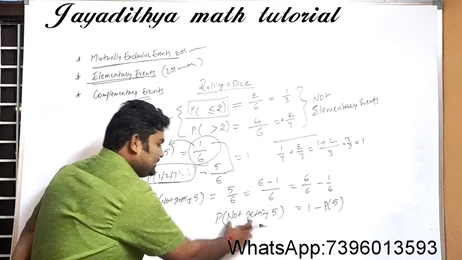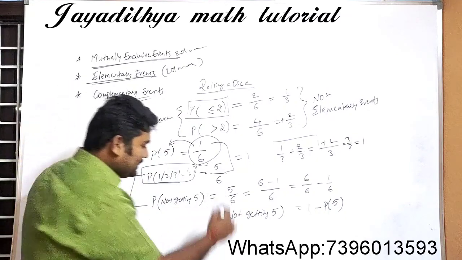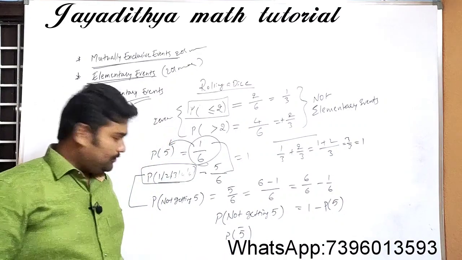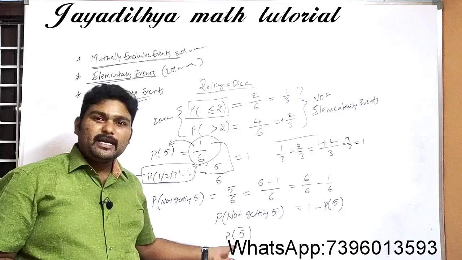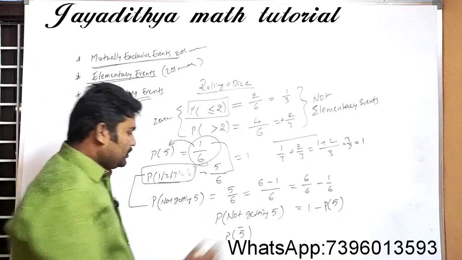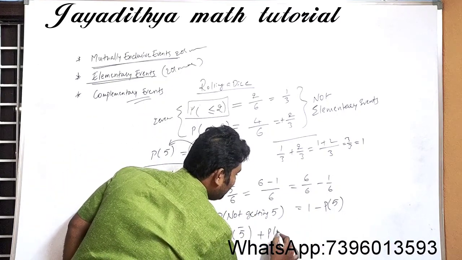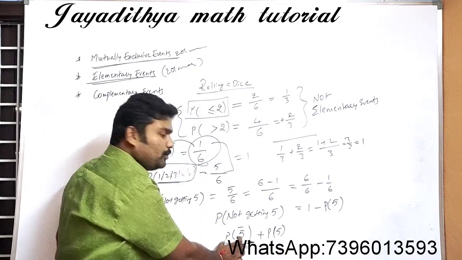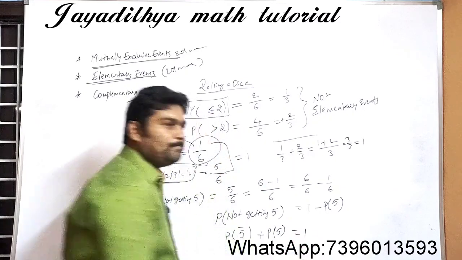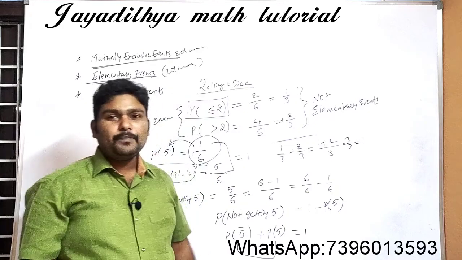Oh yes. See here, we have a separate representation for not getting 5. So what does that mean? You can write a bar on 5. You can mark a bar on 5. This means 5 should not come. Its meaning is 5 should not come. So see here, I am bringing this to this side, so it will be the probability of getting 5. Right now, this is the probability of not getting 5 and this is the probability of getting 5, which is equal to how much? 1.